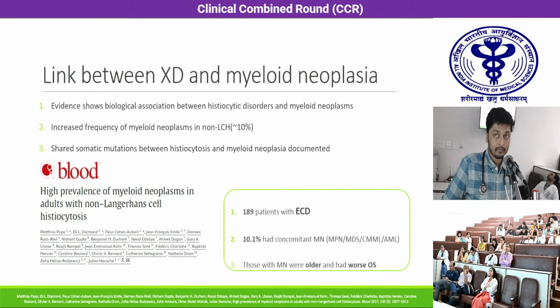This is a paper published in the journal Blood in 2017. It enrolled 189 patients with Erdheim-Chester disease only, and it was seen that 10.1% of these patients had concomitant myeloid neoplasia in the form of either MPN, MDS, CMML, or AML. And those with myeloid neoplasia were usually older and had a worse overall survival.